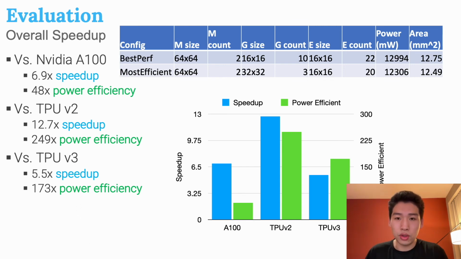One last thing we need to do is to scale the whole system up. When we are comparing with GPU and TPU, we use these 4 parallel instances of either the most efficient or the most performance ProSE configuration. The result shows that when we are comparing to the NVIDIA A100 GPU, we achieve 6.9 times speedup and 48 times better power efficiency. When comparing to the Google TPU V2, we achieve 12.7 times speedup and 249 times power efficiency. When comparing to the Google TPU V3, we achieved 5.5 times speedup and 173 times better power efficiency.